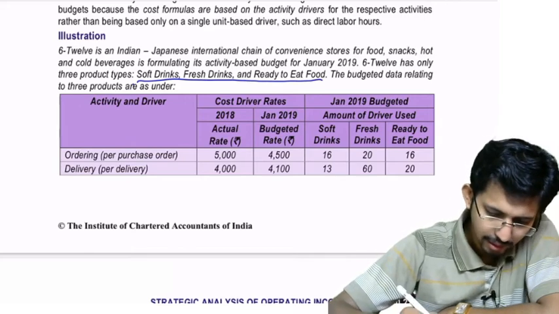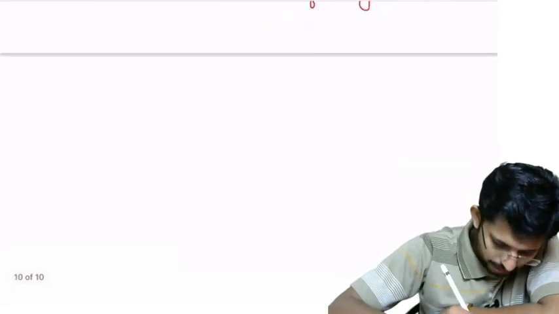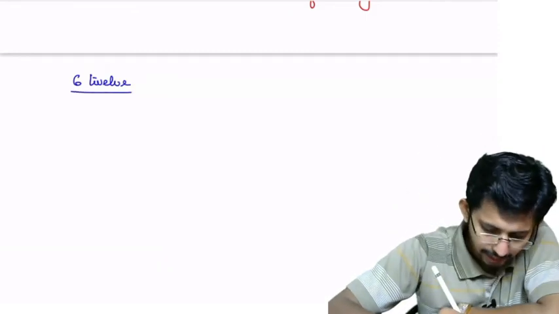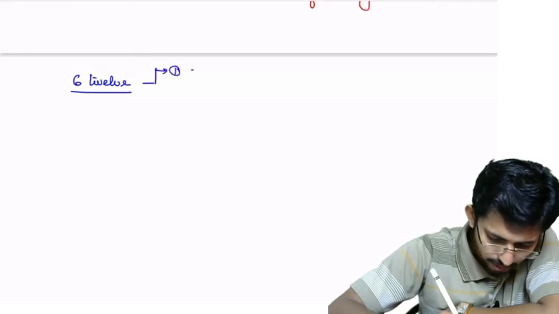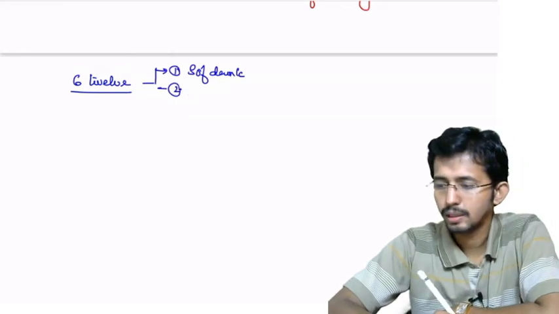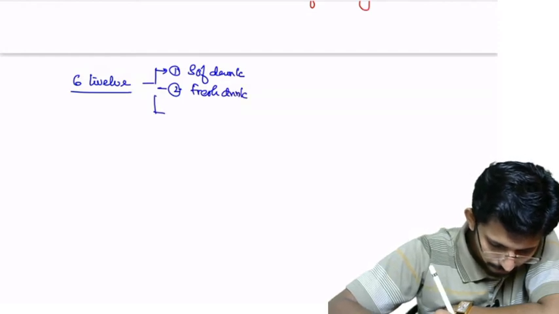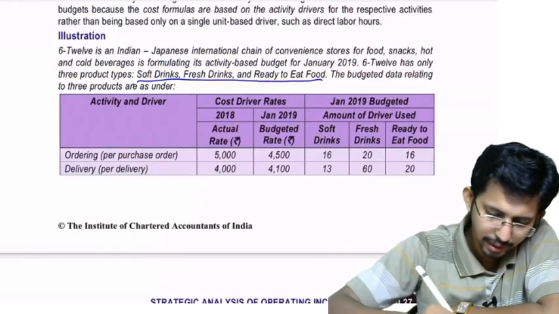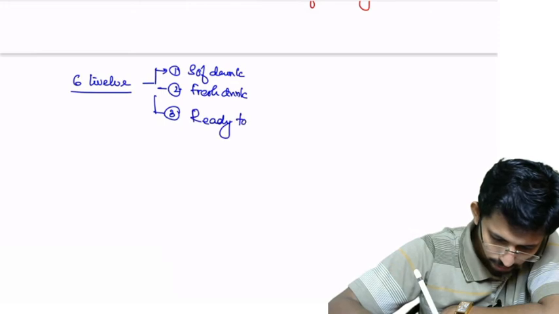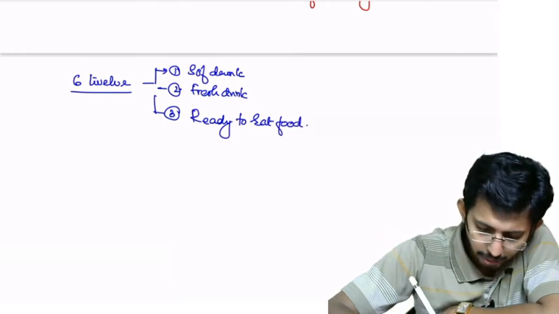So 612 is the name of the entity. It is dealing in three products. One, soft drink. Two, fresh drink. And third, ready to eat food.